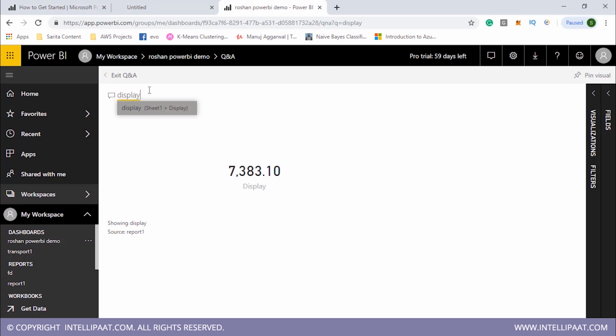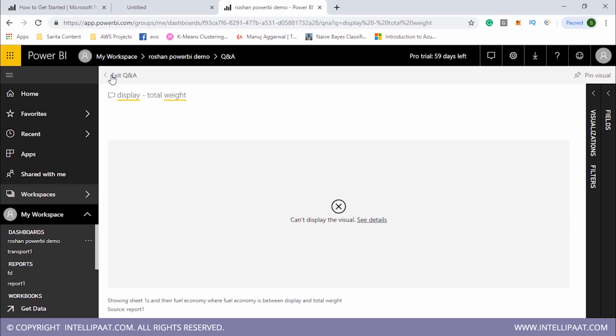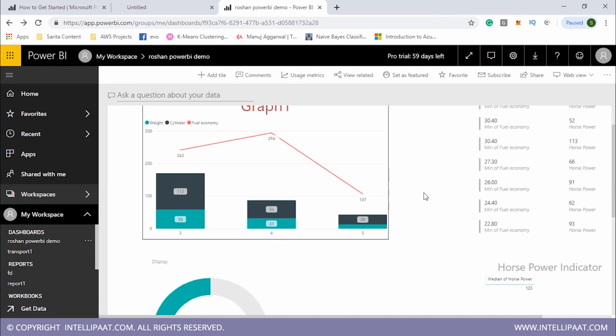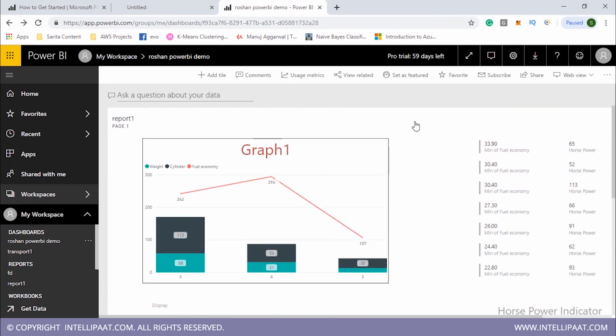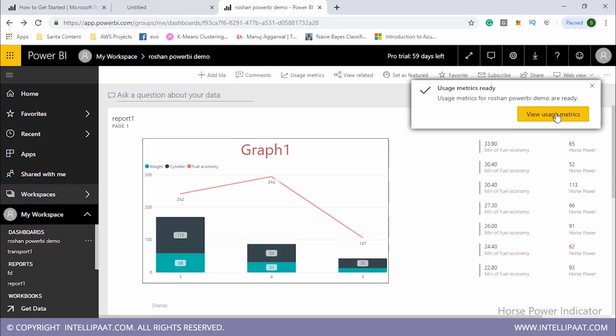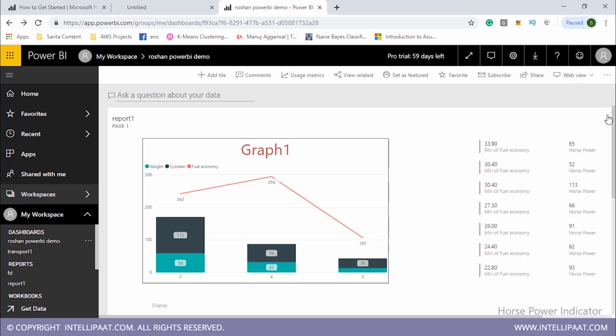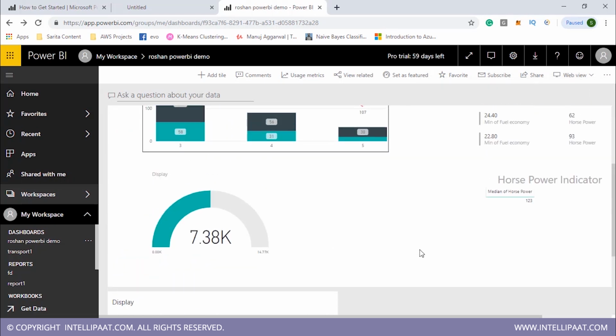All I need to do is that, suppose I want display minus total weight. Can't display the visual, okay, but that is how it basically works. Over here you can find your usage metrics, and you can simply click over here and open it. That's how it works. So this is basically all about Power BI.